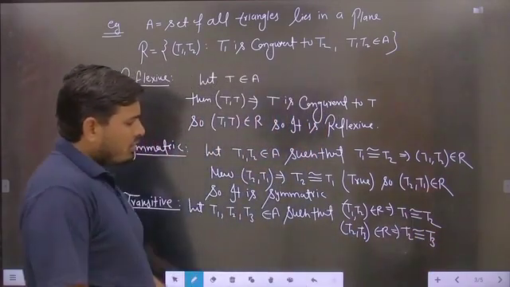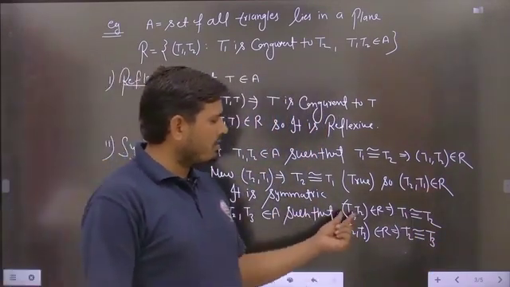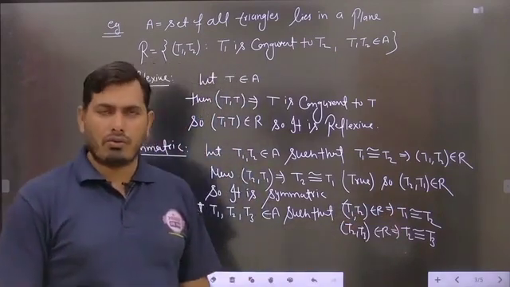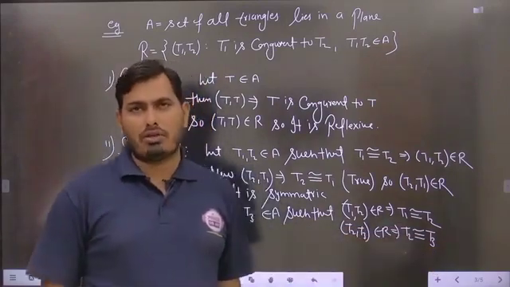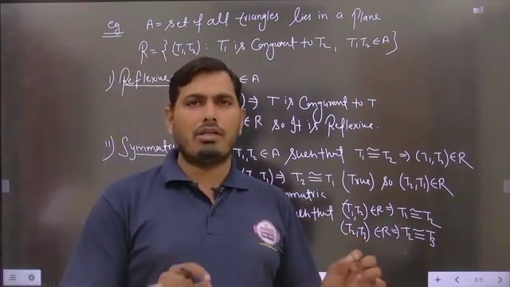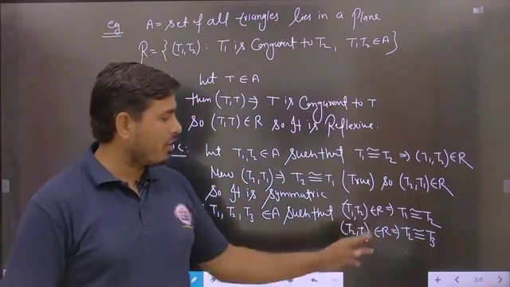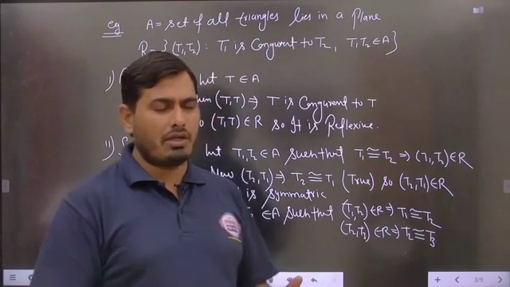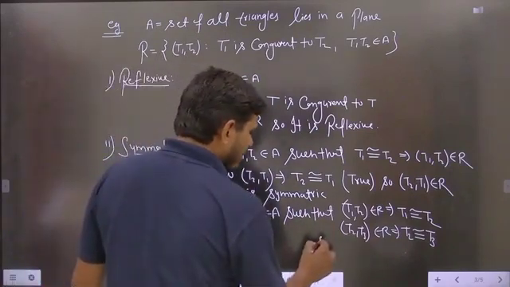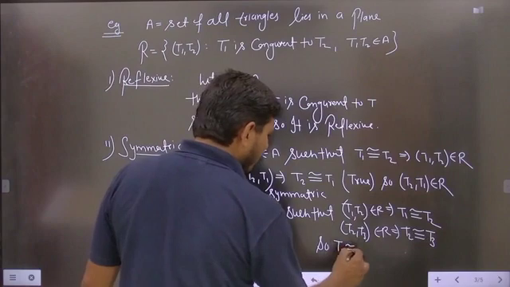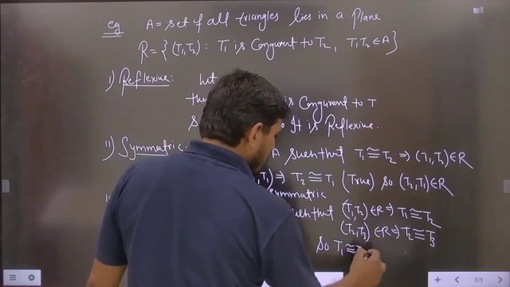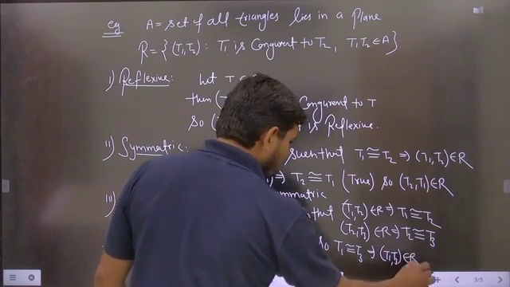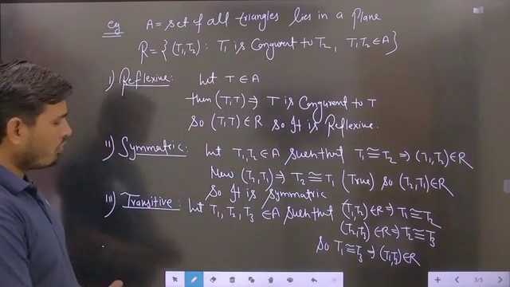This means there are two ordered pairs like this, AB and BC, available here. T1 is congruent to T2, and T2 is also congruent to T3. If triangle T1 is congruent to T2, and T2 is already congruent to T3, then definitely, students, you can say that T1 is always congruent to T3. This implies (T1, T3) belongs to R, which means the relation is transitive.